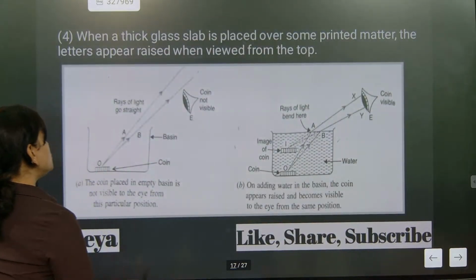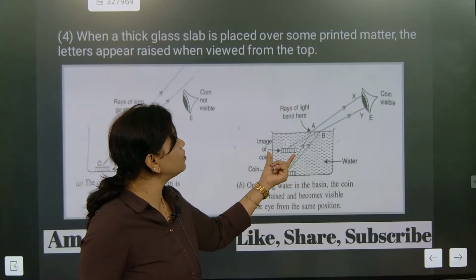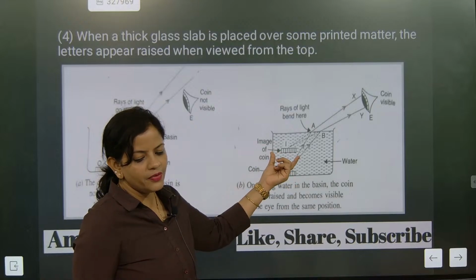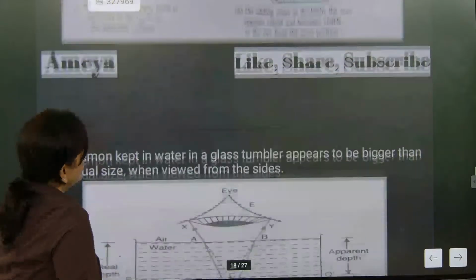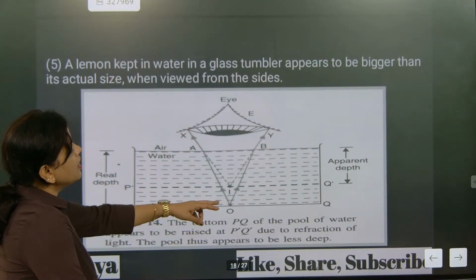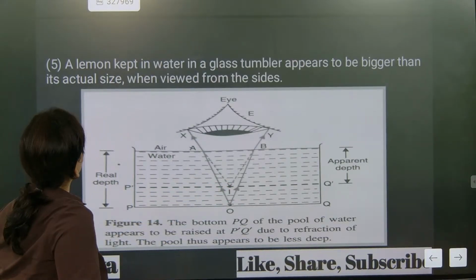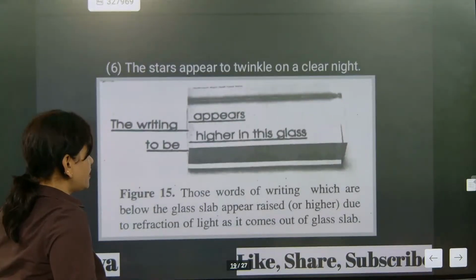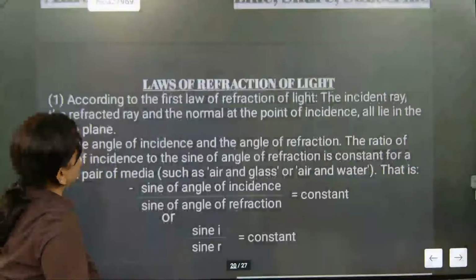Understood? So apparent and real will be different. Can we check here also? When water is not there, can we see the coin is exactly looking raised? Actually the coin is on the bottom, but it looks raised. So apparent and real positions will differ. If you see normally, you will feel that the water is less, but actually the depth is more. Understood? This is again because of refraction of light. Letters will also appear raised because of refraction of light.